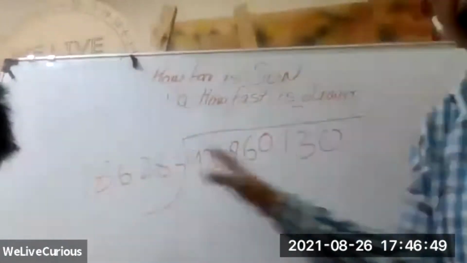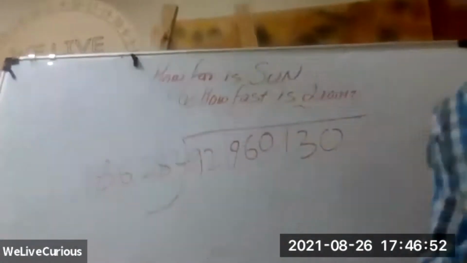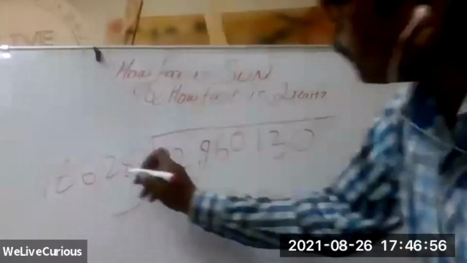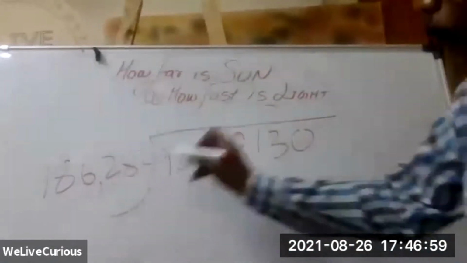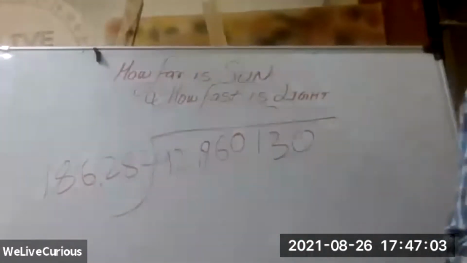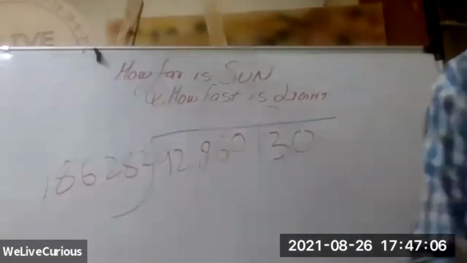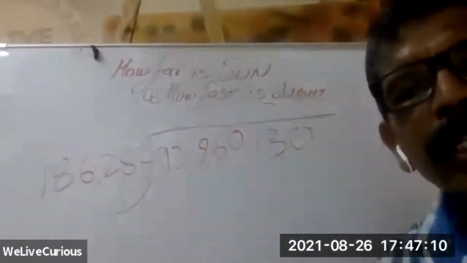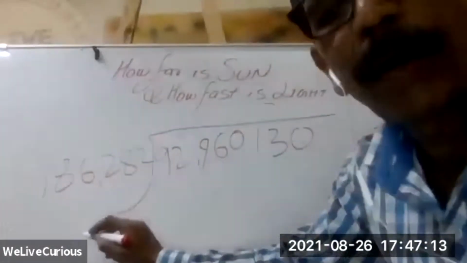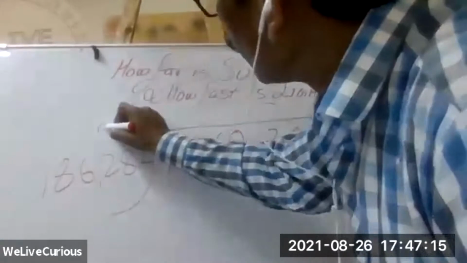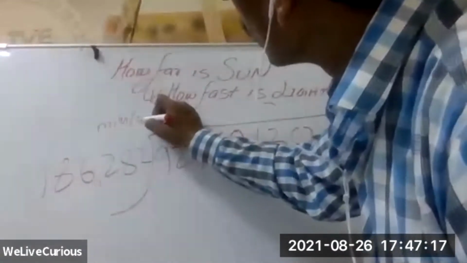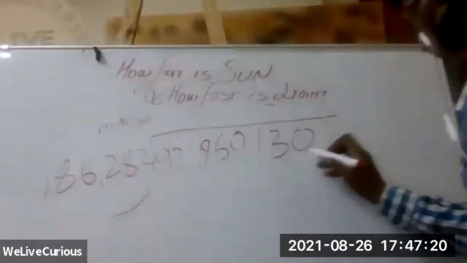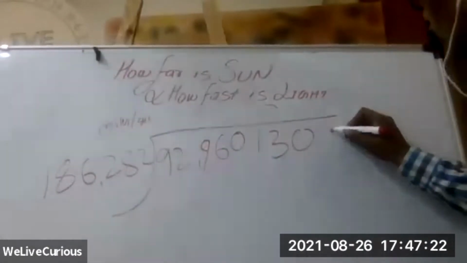Now can we estimate this calculation? Yes. 186,282 miles per second, and this is the distance, 92,960,130 miles. Now we have to figure out how to divide it without using a calculator.